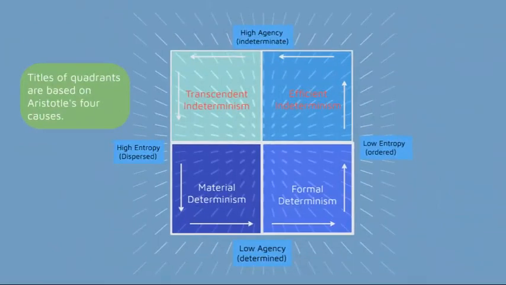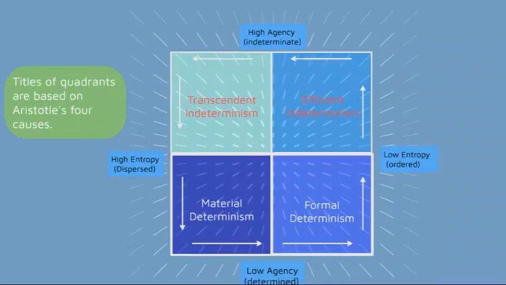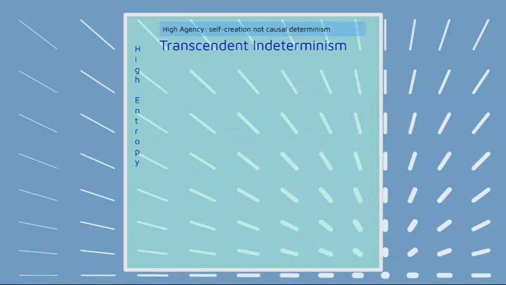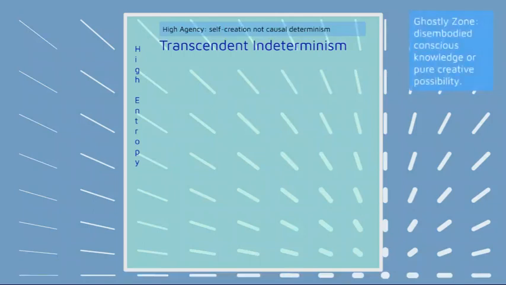Okay, so this is the final quadrant here, transcendent indeterminism. This is the one that really interested me the most when I began this project, because I was trying to see what it would be like for something to have high agency, able to create itself, not be causally determined, but yet have high entropy, meaning disordered and seemingly low pattern or structure. Transcendent indeterminism, I call this the ghostly zone because it's almost like disembodied consciousness or disembodied knowledge or pure creative possibility.